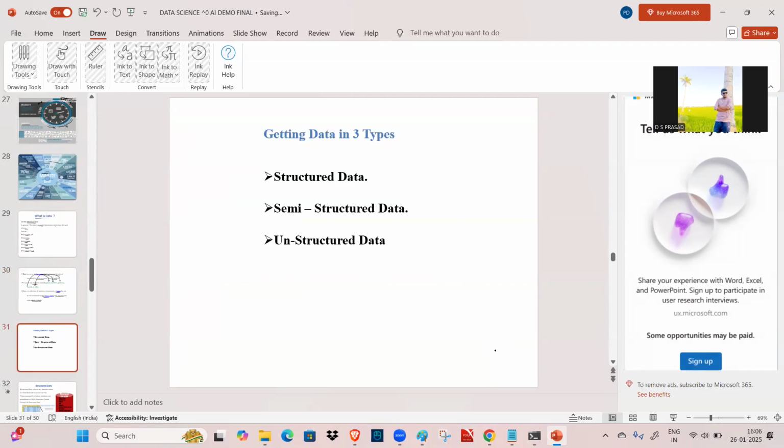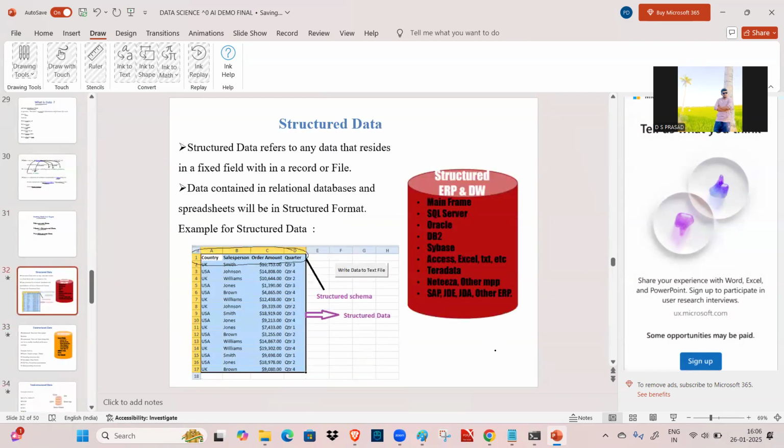Again, we get data in three different formats: structured data, semi-structured data, and unstructured data. What do you mean by structured data? Structured data refers to data that resides in a fixed field within a record or file. Data contained in relational databases and spreadsheets will be in a structured format. Like in this, see country, salesperson, order amount, and quarter. That is present in a structured schema. So that is called